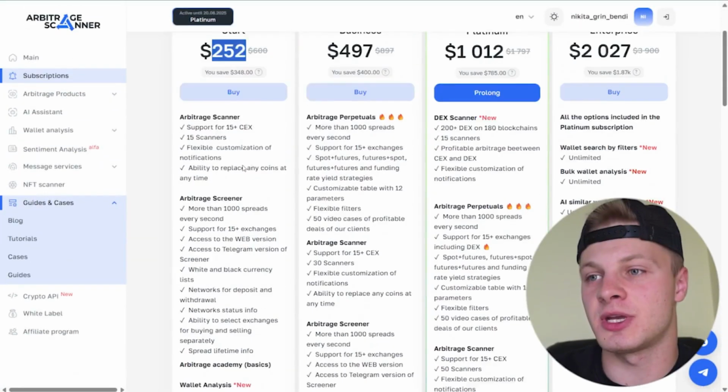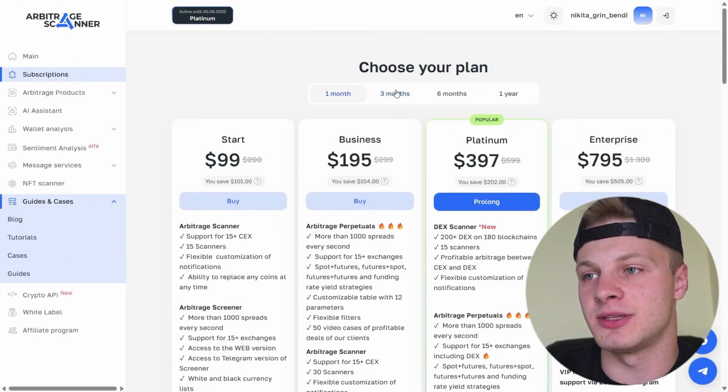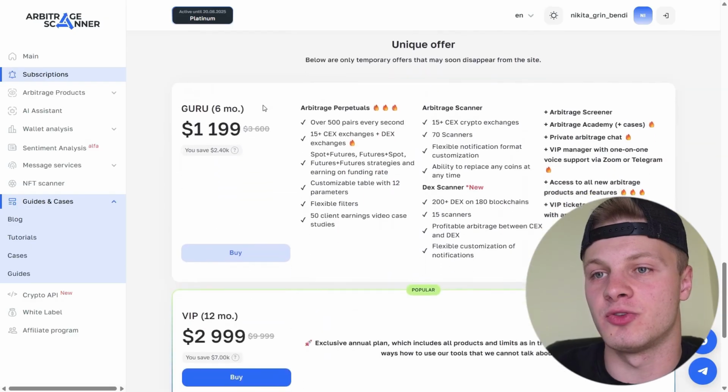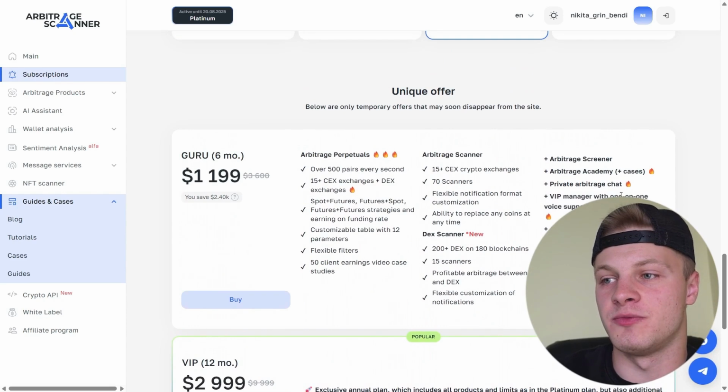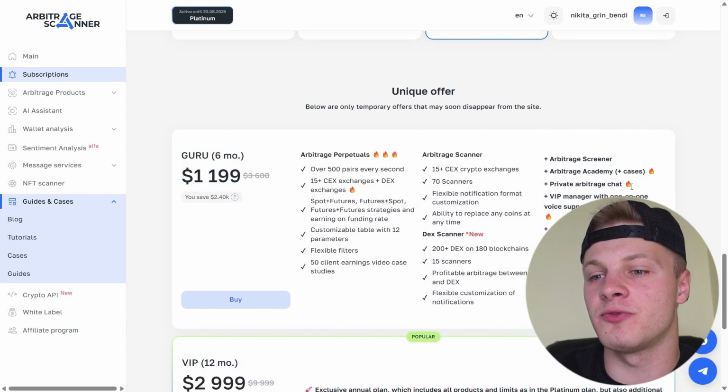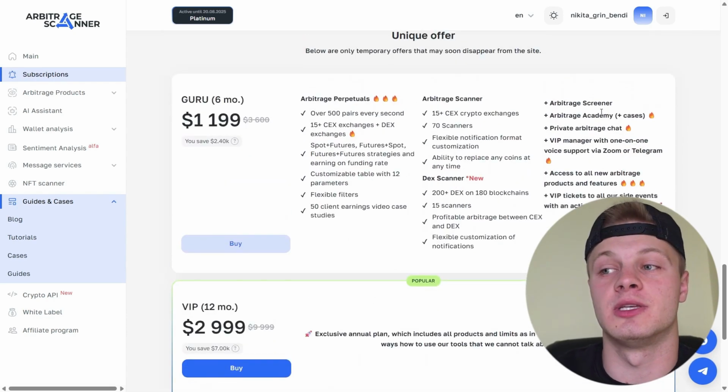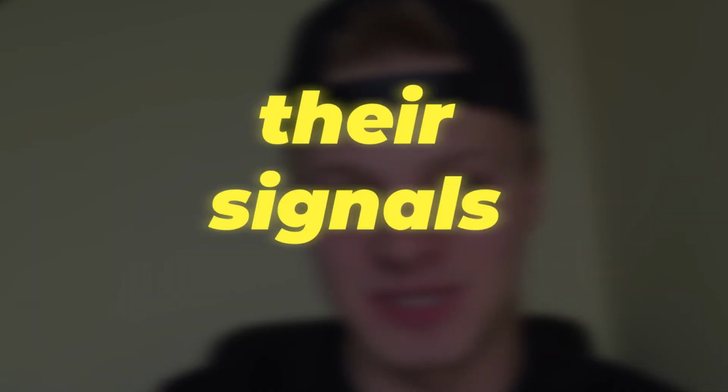I return part of the amount, and at the same time you get access to a service that automatically finds spreads for you. There are different types of subscriptions for 1 month, 3 months or 6 months. The more months you choose, the cheaper it gets accordingly. There is a Guru subscription and a VIP subscription. For example, the Guru plan includes access to a free private chat, and the VIP plan includes it as well. And you get into the secret Arbitrage Scanner chat, where people share their signals, talk about their experiences, how they look for spreads, and share their opinions and insights.